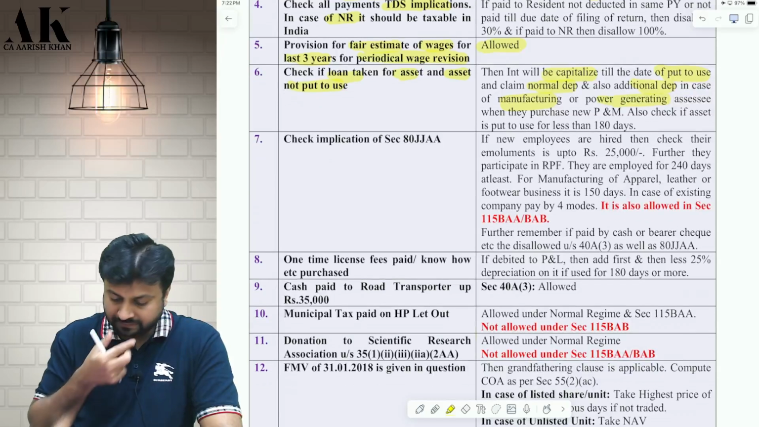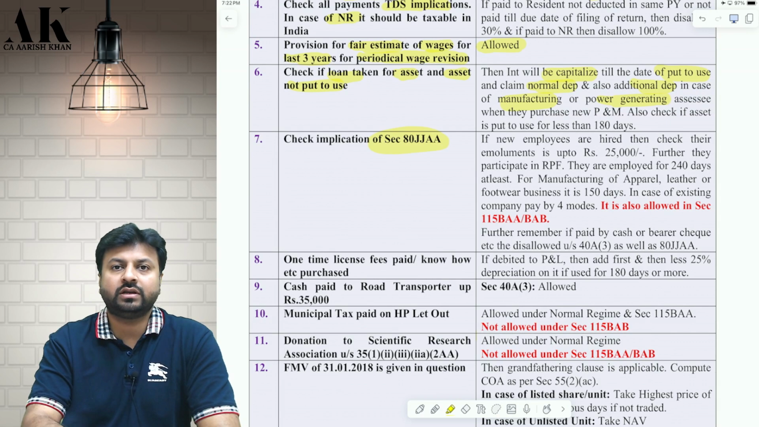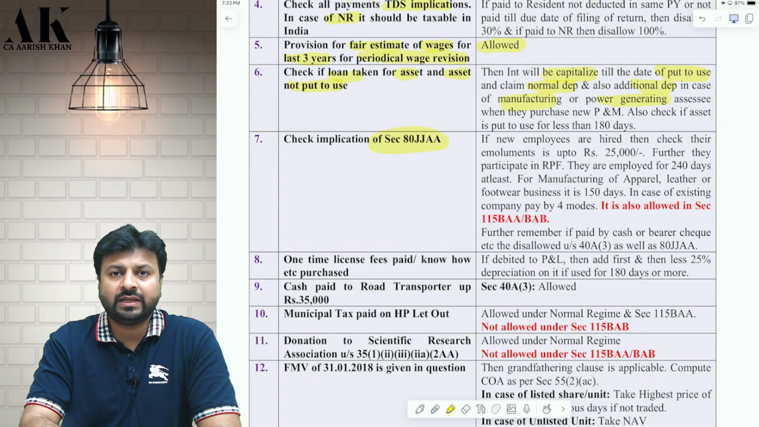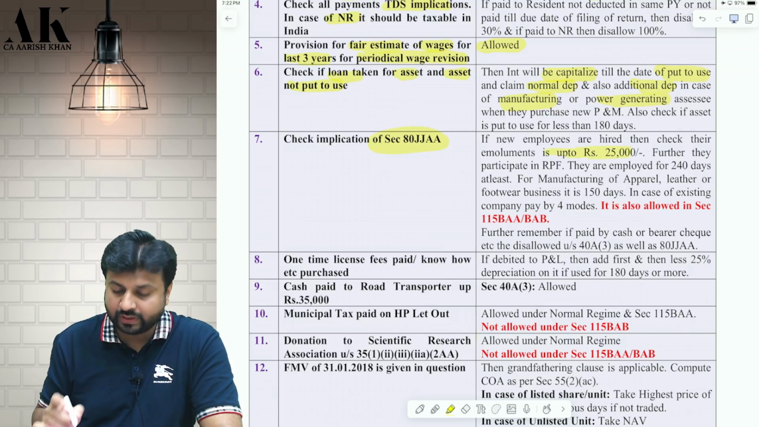Next one is a very famous section. Every question paper has this particular section, 80JJAA. So what is 80JJAA? It is about employing new persons. Now 80JJAA is applicable if you hire new employees. Now you need to check a lot of things over here. First of all, the emoluments of the employees up to 25,000 rupees.